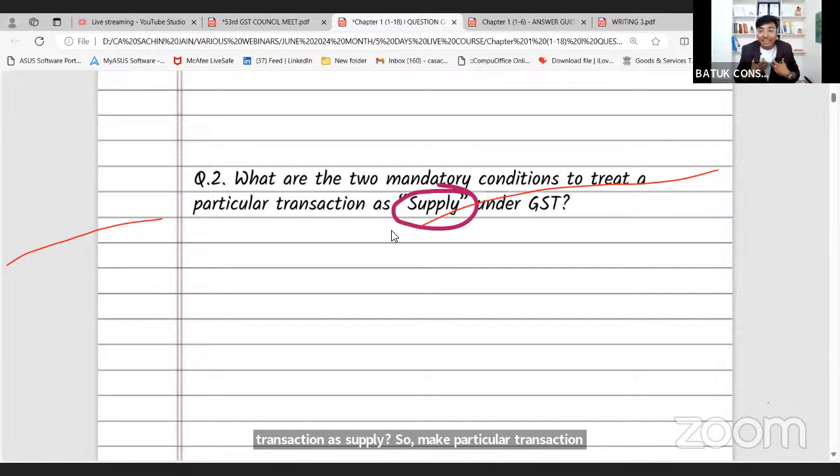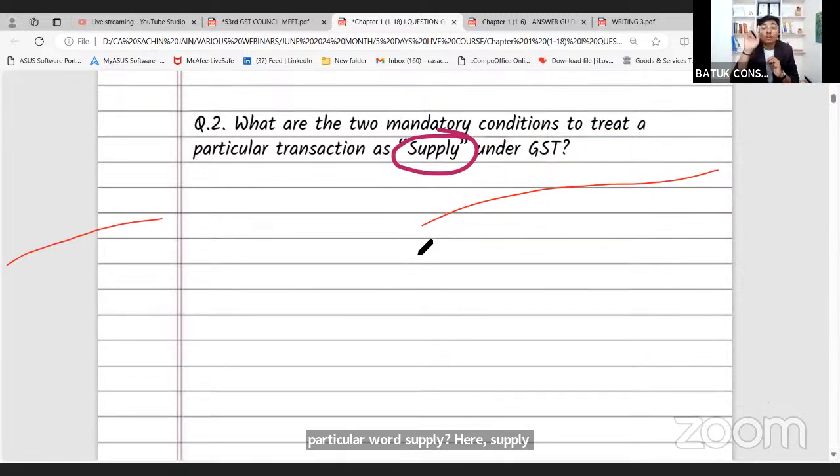सपोज I have provided one specific mobile phone to सूरज जी, then this particular transaction will be treated as supply or not? क्योंकि अगर वो सप्लाई हो गया, in that case we need to talk on the taxability. क्या रेट लगेगी, क्या वैल्यू होगा, क्या प्लेस ऑफ सप्लाई होगा, क्या टाइम ऑफ सप्लाई होगा. सो फर्स्ट वी नीड टू डिसाइड दैट what do you mean by this particular word supply? Here supply means supply includes, or there are two mandatory conditions to become a particular transaction as supply.